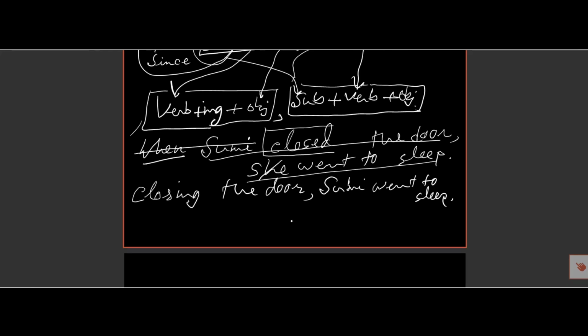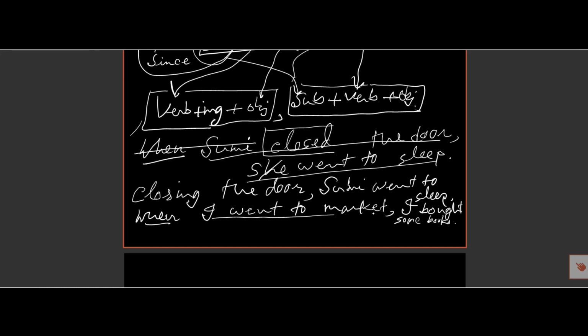I am showing another example here. When I went to market, I bought some books. So here it begins with when. There is when as a conjunction, and there is a part, I went to market, and after the comma there is another part.